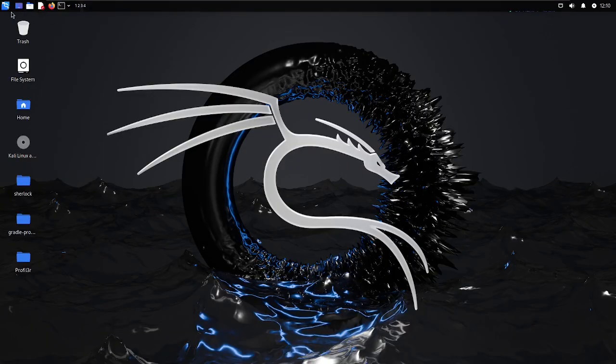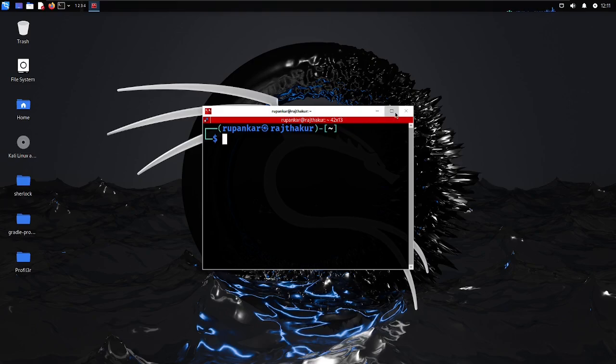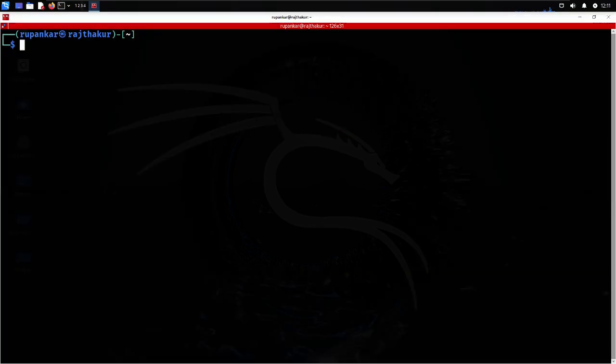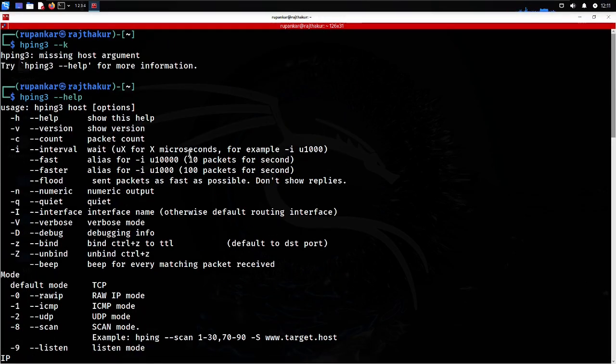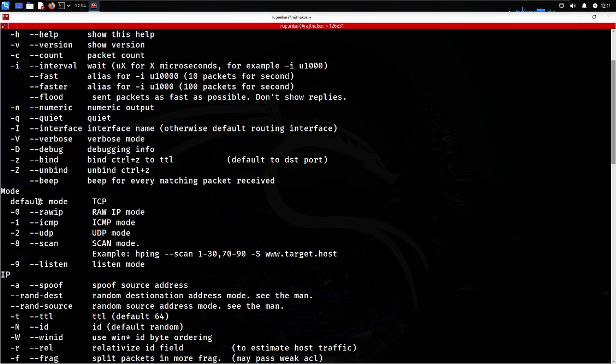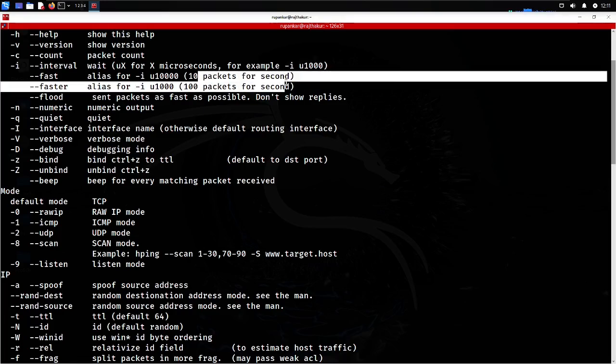So let me switch to HPing. It comes pre-installed in Kali Linux and even on Parrot OS, I think it is pre-installed. So this is the help menu of HPing3, and try to remember this -h. We are having a lot of options like -i for interval. We are having the fast option to do a lot of attacks, like 10 packets per second it will be sending.